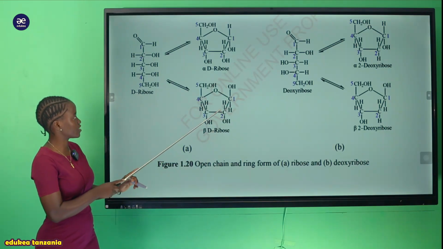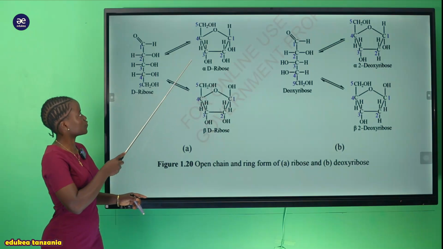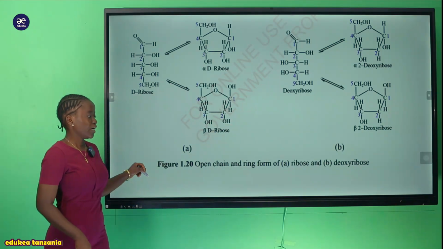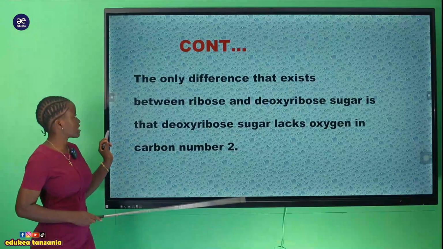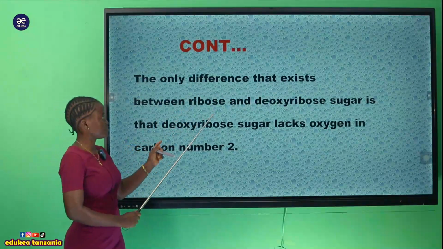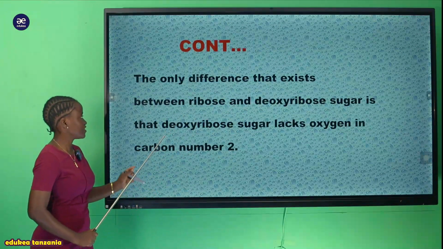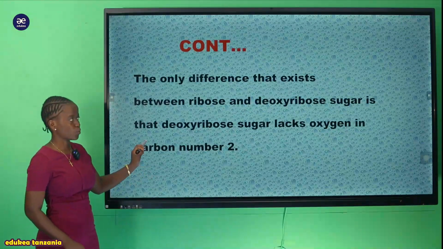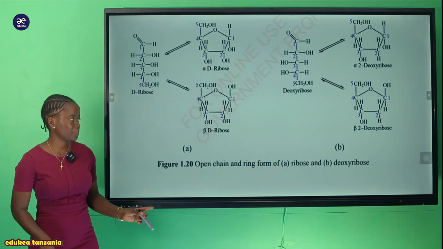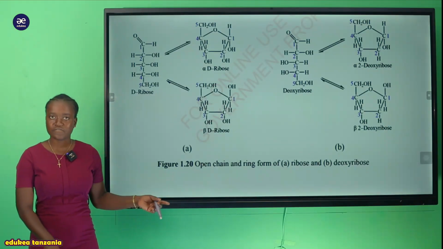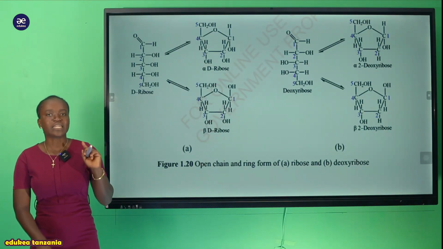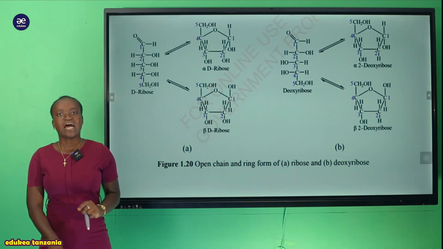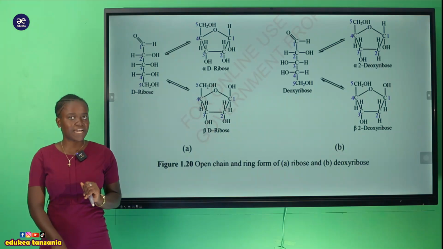So we are saying this is a ring, so now you can see this is the ring form which is occurring in the structure. And now we can say that the only difference that exists between ribose and deoxyribose sugar is that deoxyribose sugar lacks oxygen in the carbon number 2. So also you can ask yourself, what is the difference now? Because all of them have 5 carbons. They possess a number of carbons that is 5.